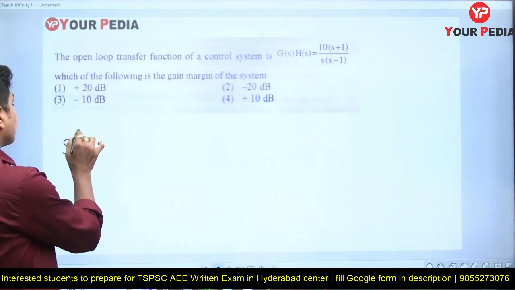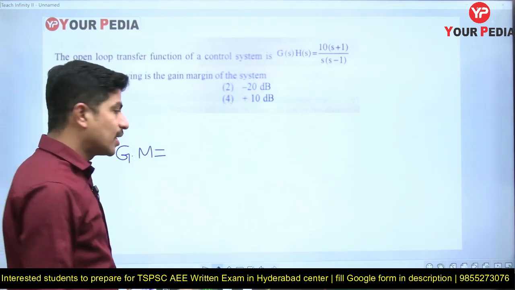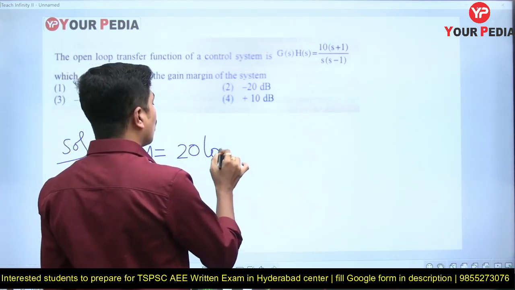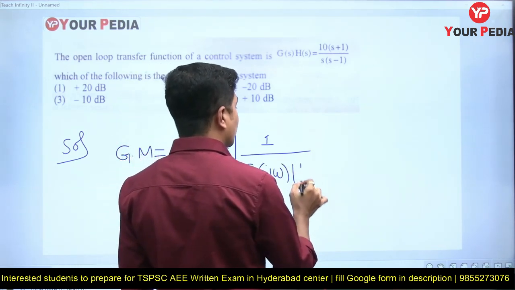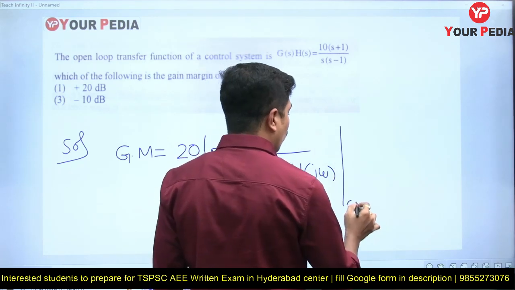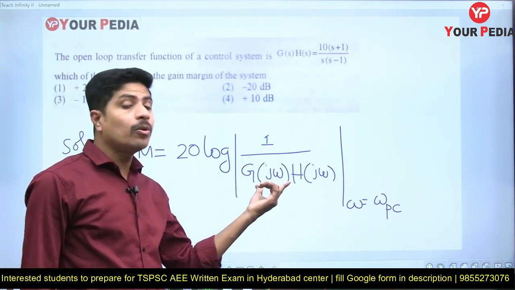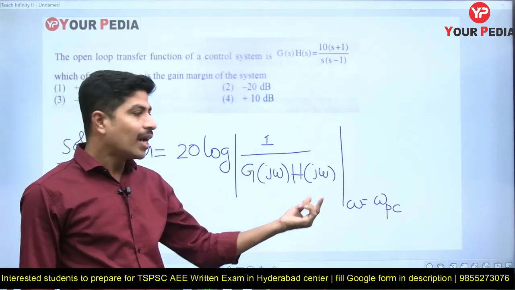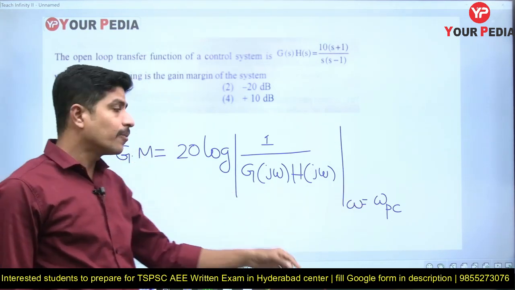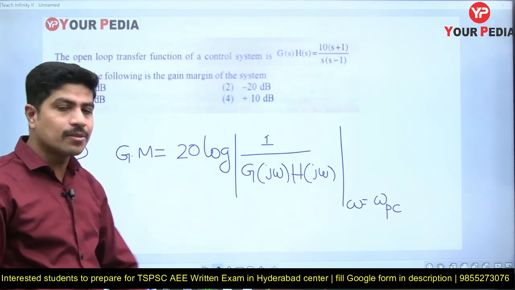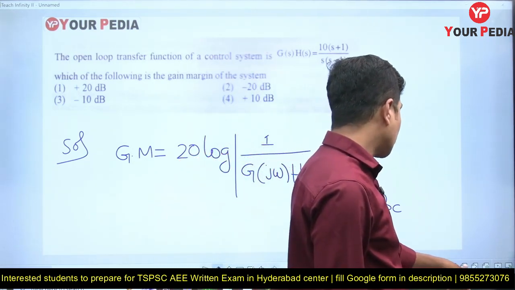We all know that gain margin in dB is 20 log of the modulus of 1 by G(j omega)H(j omega) at omega equal to omega pc. That is, take the reciprocal of the open loop transfer function by replacing s with j omega, replace omega with the phase crossover frequency omega pc, and apply 20 log to that, then you get it in decibels. To do this, first of all we need the phase crossover frequency. Let's find that first.